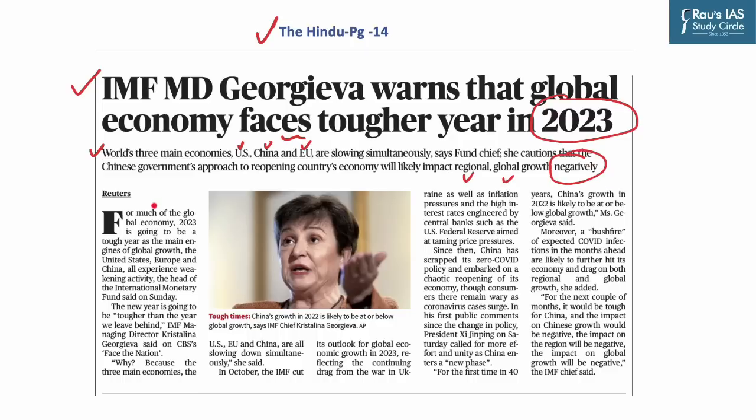Now, important international organizations like IMF, World Bank, etc. have remained important from the UPSC preliminary perspective.